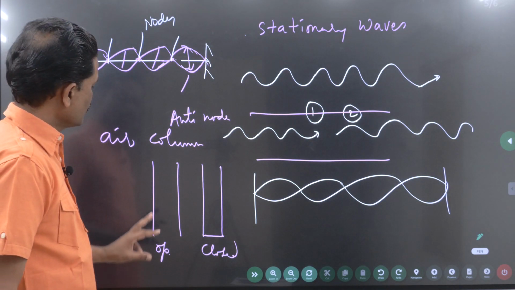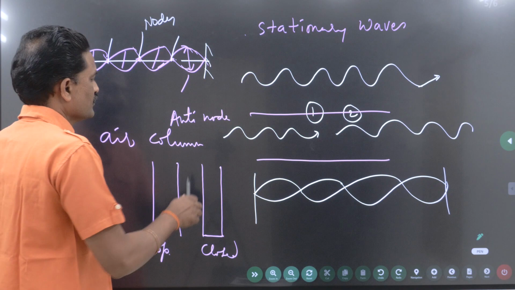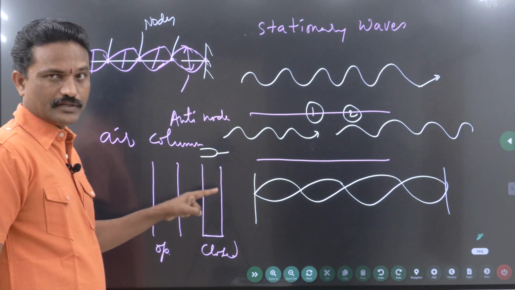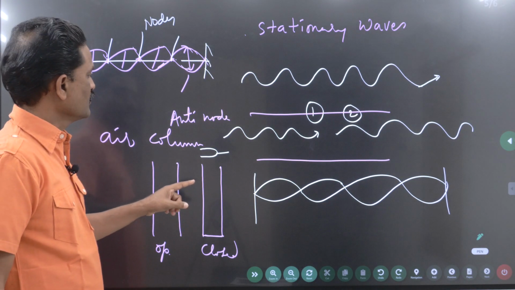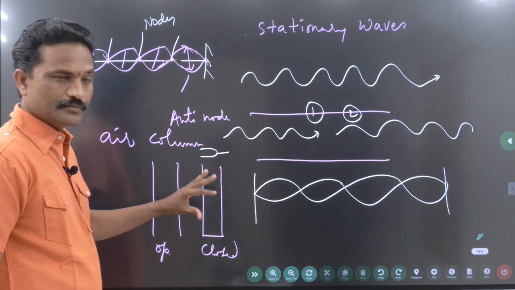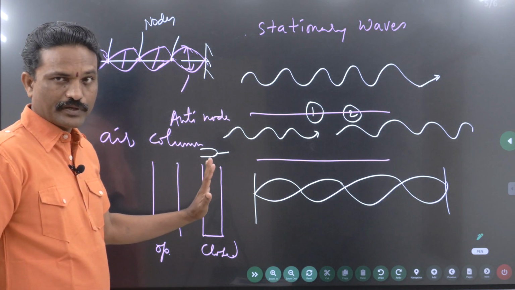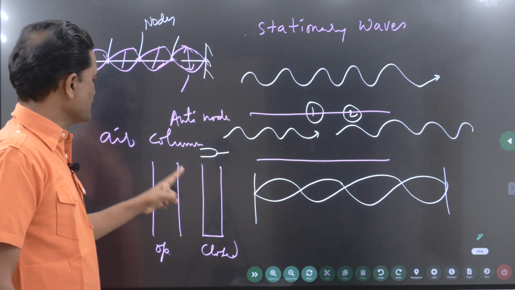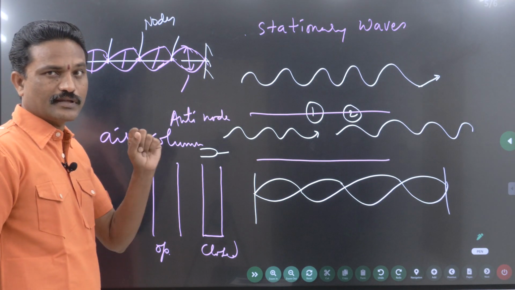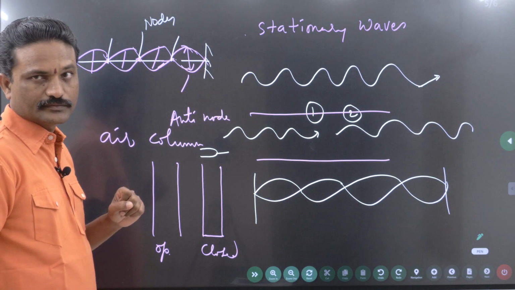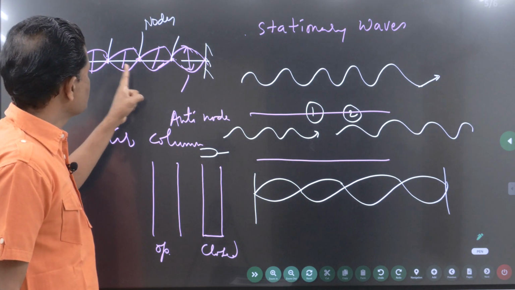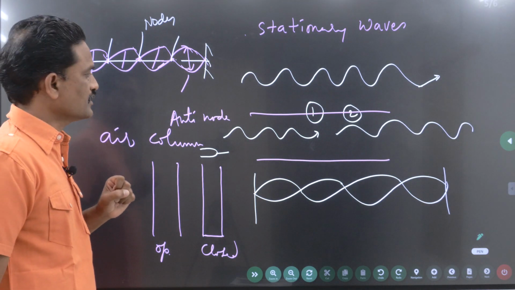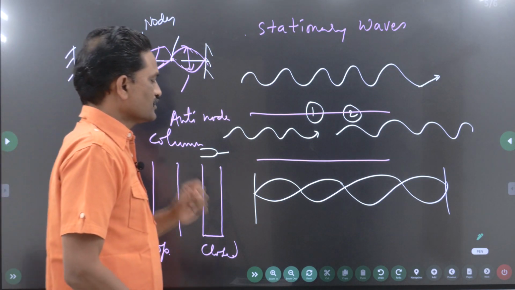Is this clear? So when I vibrate the air with the help of a tuning fork, this air column will also vibrate. So this is a vibrating air column. Now the other term is organ pipe. Organ pipe is nothing but these two types of pipes. Generally these pipes are found in musical instruments like tabla, mrudangam and all. Stringed instruments are like guitar, veena, violin. Is this clear?